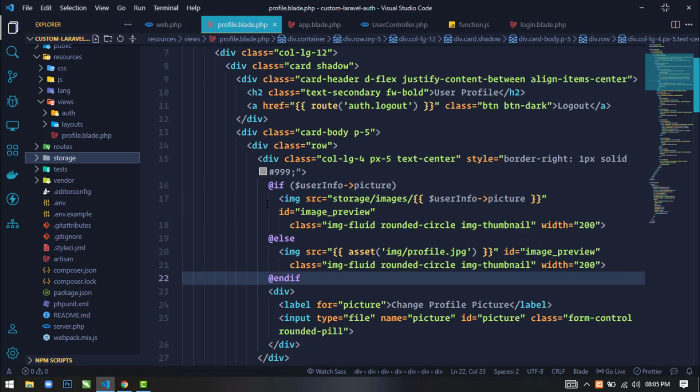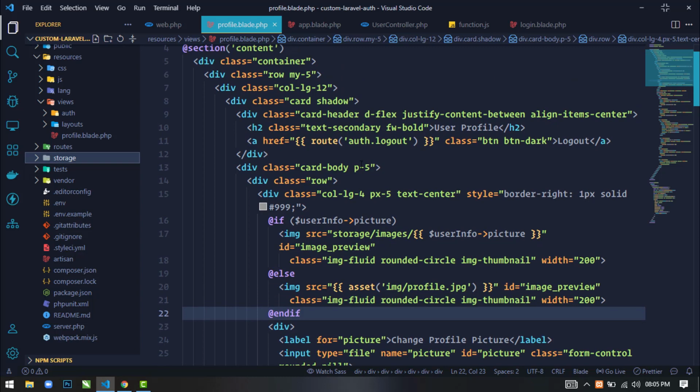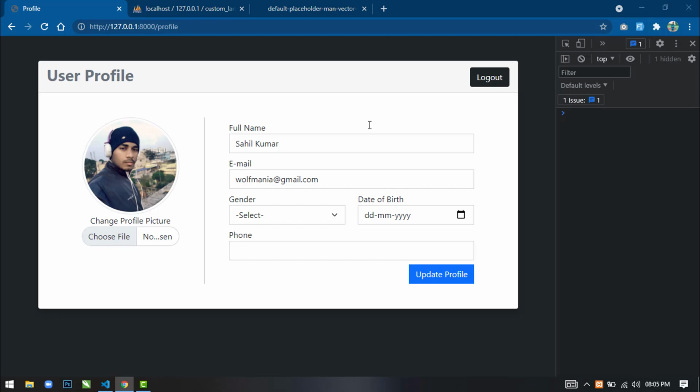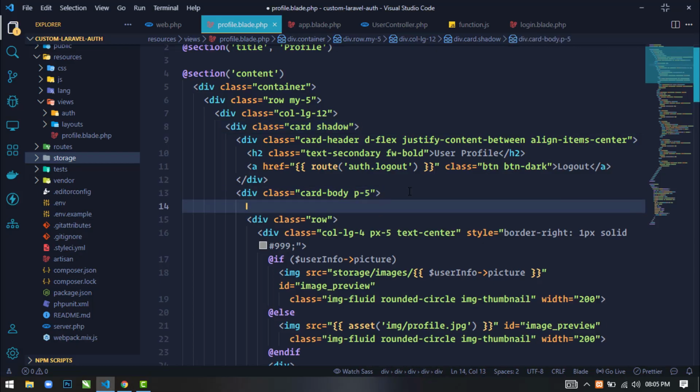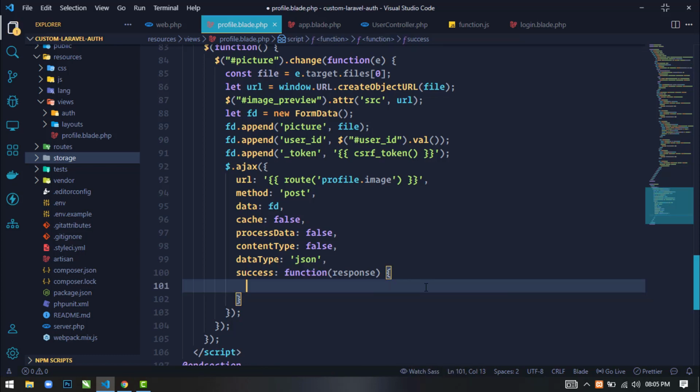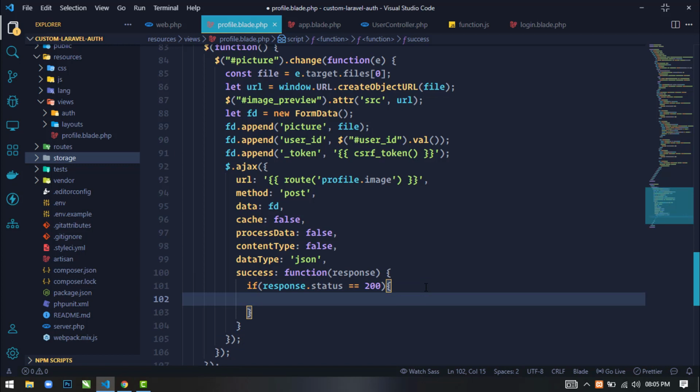To display the success message, here I will create a div with id profile alert. Just copy this id, go below, and check the condition: if response.status is equal to 200, it means success response.